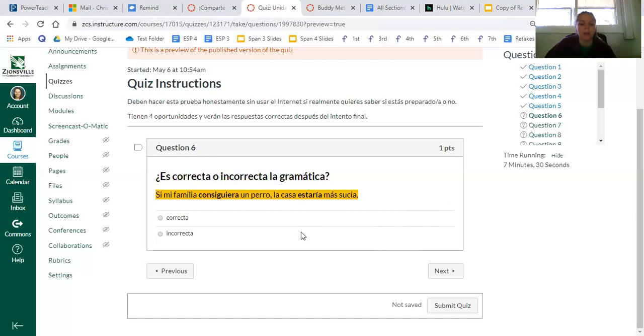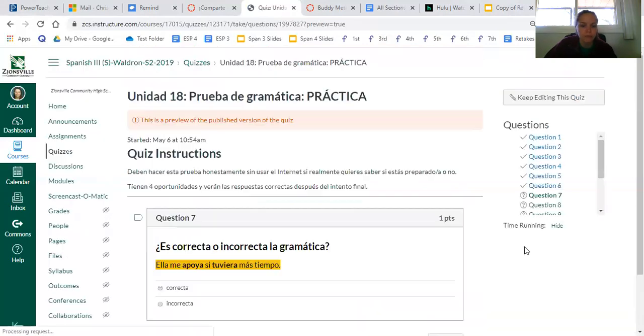Oh, this is a good one because this is actually irregular. This is the verb conseguir, and you can see the E changed to an I here. So it's just one of those tricky preterite conjugations. Okay, so let's look. Here's the "si," and here's our new looking tense, which means were, so that's correct. So we have the conseguiera next to the "si." Then we just have to check our other verb. Is our other verb the whole verb plus -ía, which means would? And it is. So yes, if my family were to get a dog, the house would be dirtier. So that is correct.